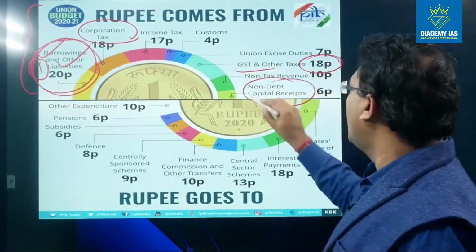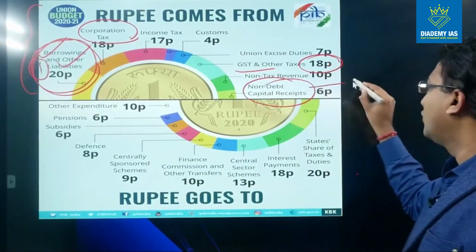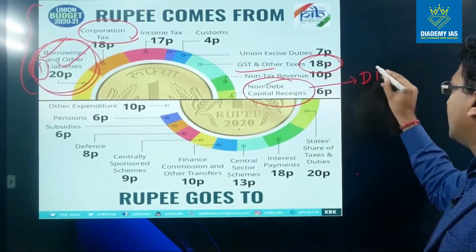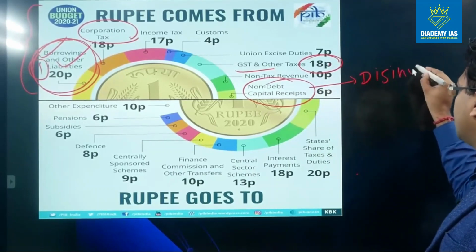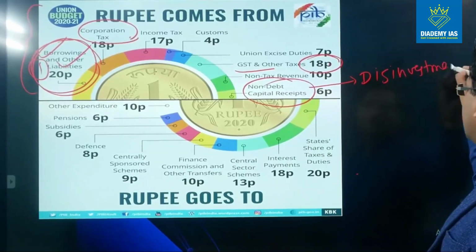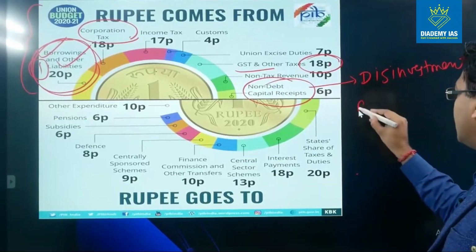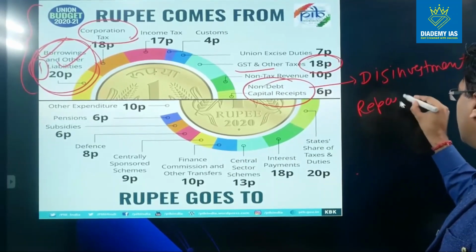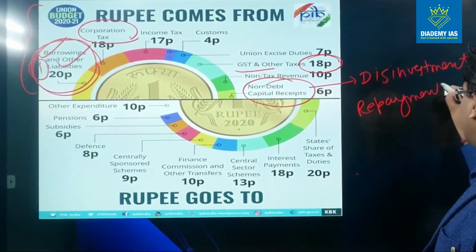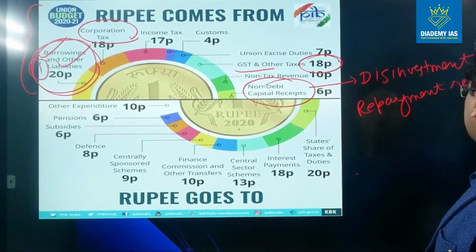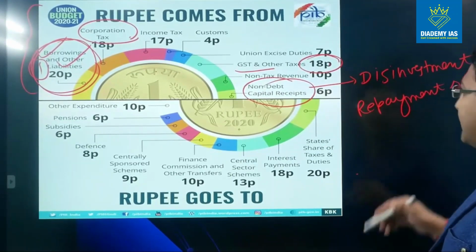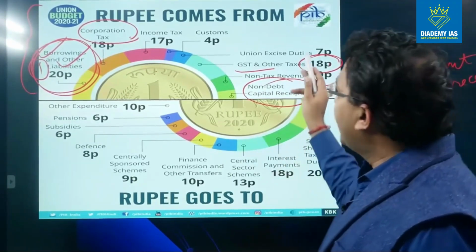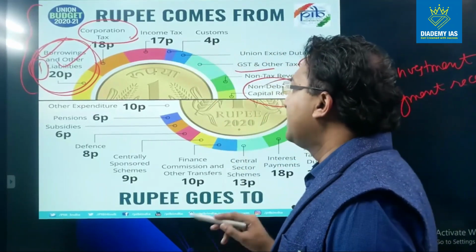Non-debt capital receipt we have yet to discuss. They basically include receipts like disinvestment, repayment receipts, right? Union excise duty, income tax, customs, right?